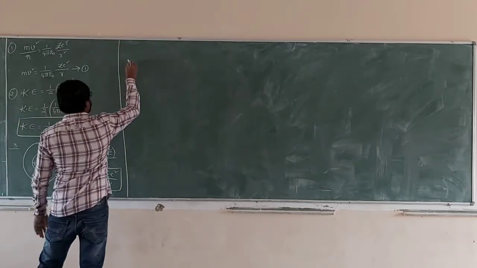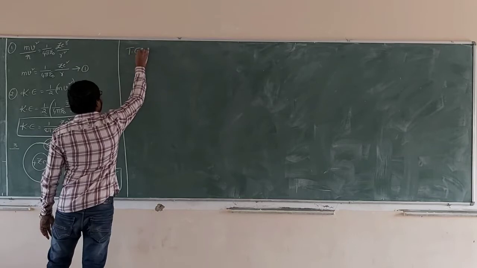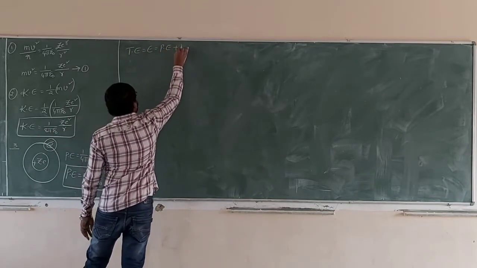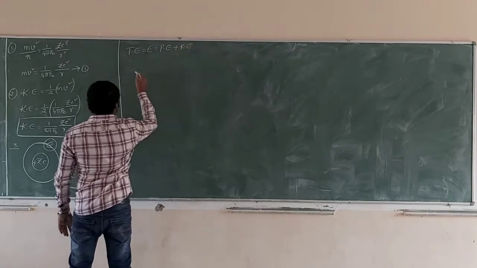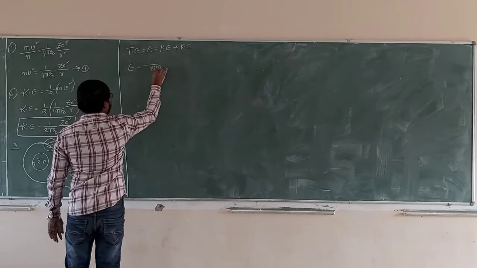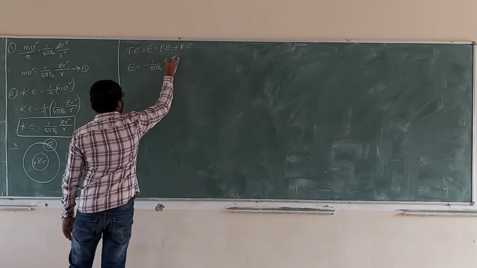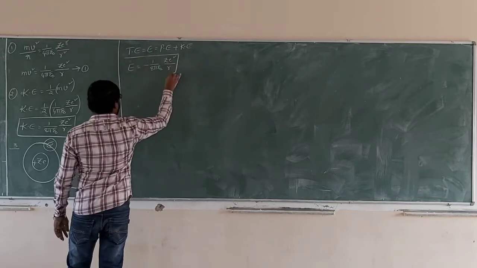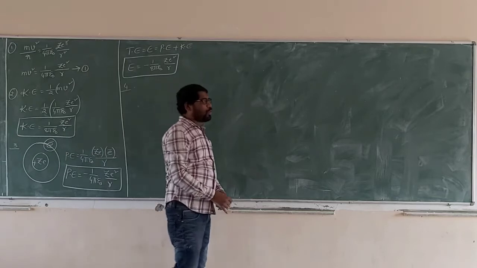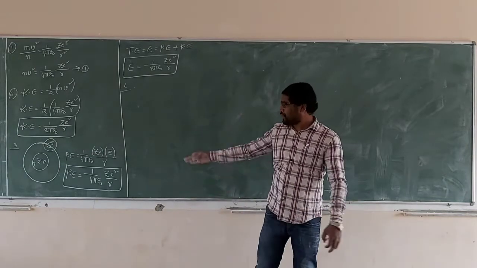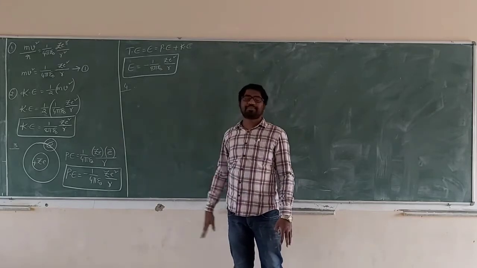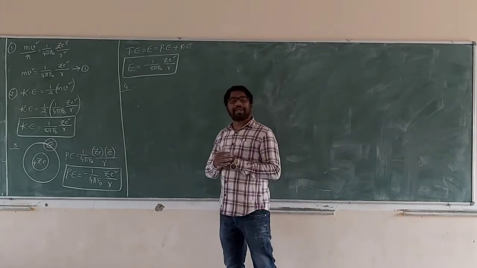Again, total energy E is potential energy plus kinetic energy. Total energy is equal to minus (1/8πε₀) Z e²/r. We are getting potential energy minus, kinetic energy plus, total energy minus.